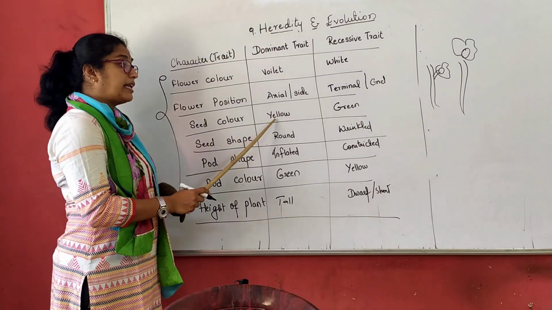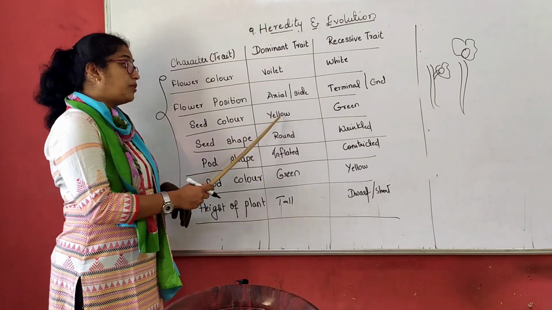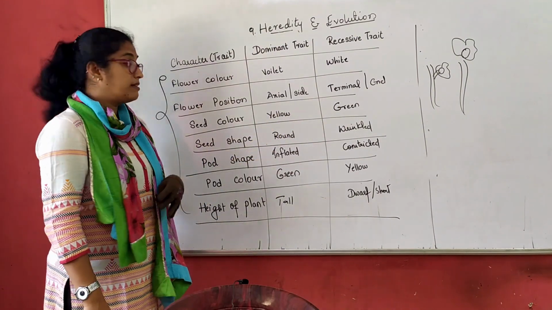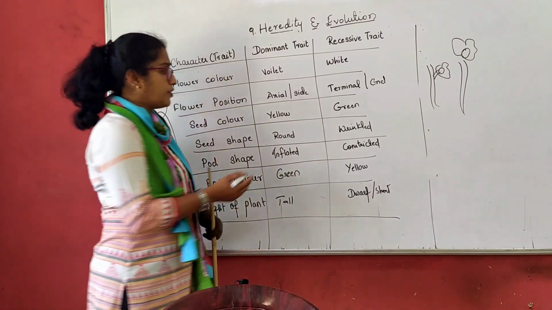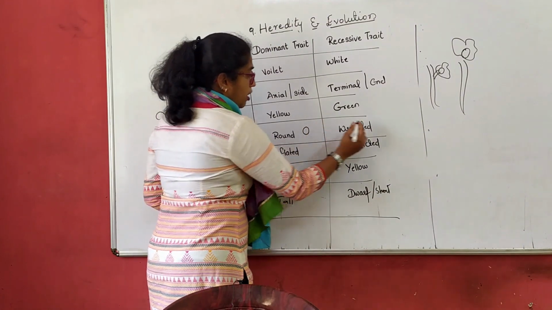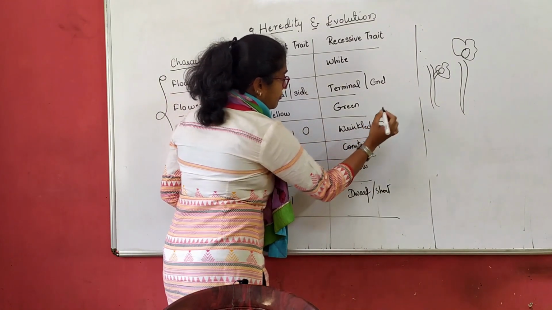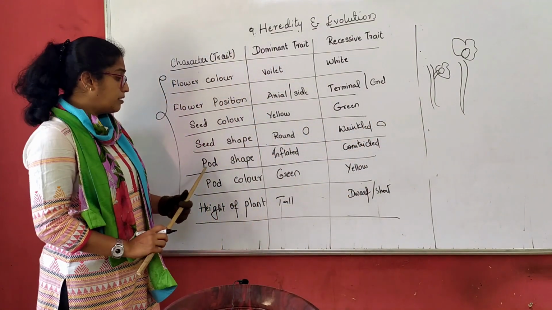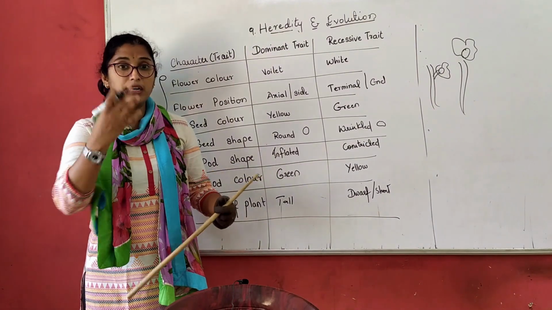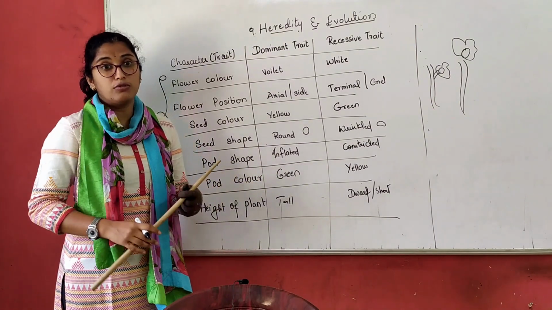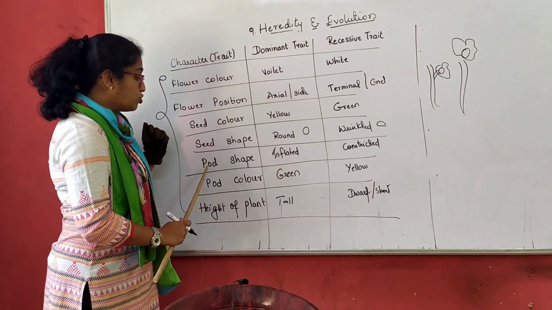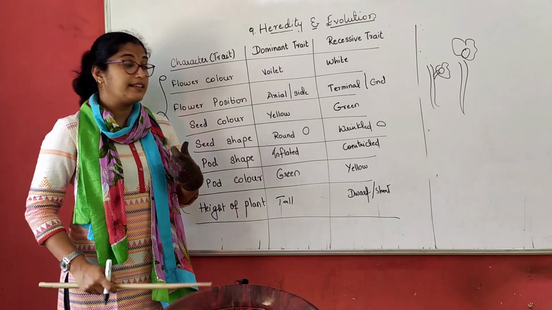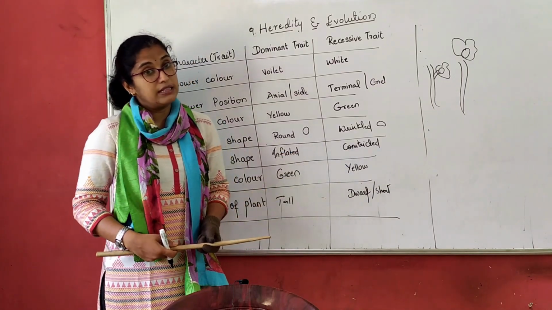Seed color can be yellow and green. Yellow is dominant, green is recessive. Seed shape can be round and wrinkled. Of course, it can be round or it can be wrinkled. Okay. Pod shape. Now, pod is the outer part. So, in a pea plant, we have an outer pod. Inside, we have seeds, right? So, pod shape can be inflated or it can be constricted.